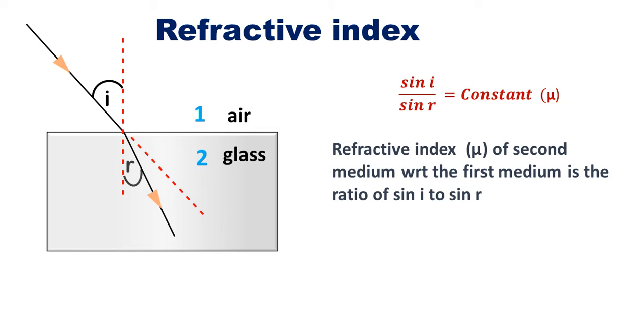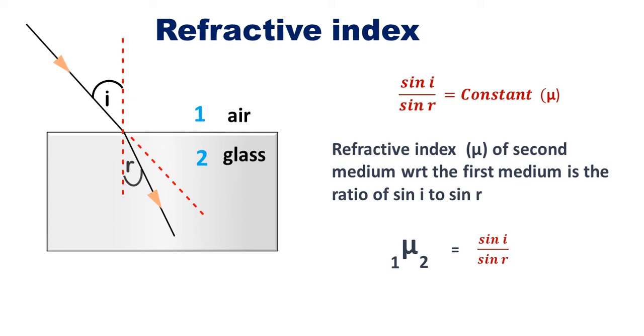Now, definition of refractive index. Refractive index is nothing but the ratio of sin I to sin R, which is constant for a given pair of media. So refractive index of second medium with respect to first medium is equal to sin I upon sin R. This is how we write.